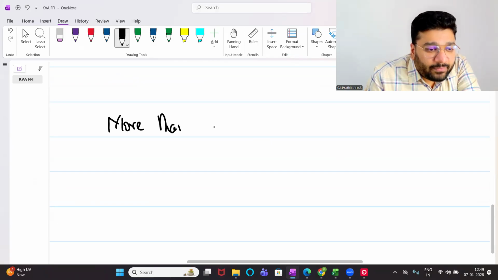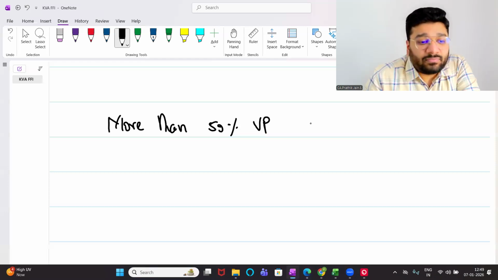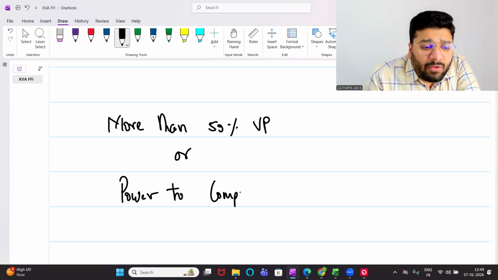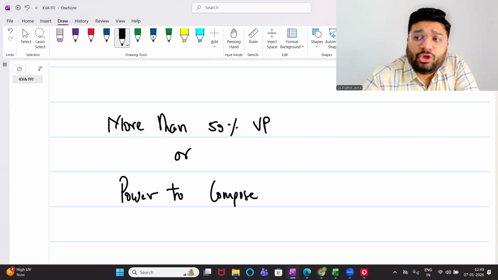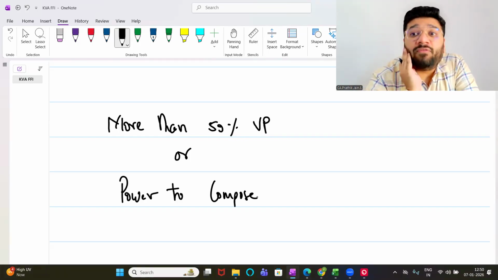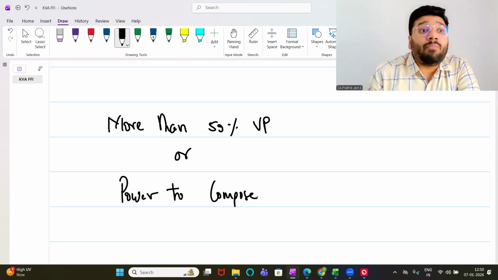More than 50% voting power or voting right, or condition. Very good. Power to compose. Power to compose means what? You have a power to appoint a director or remove the directors from the board of directors. Board of directors are the governing body of any organization. They make the decision in the organization. That decision making authority, you're having the power to compose or recompose them.